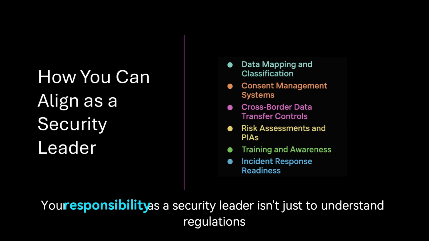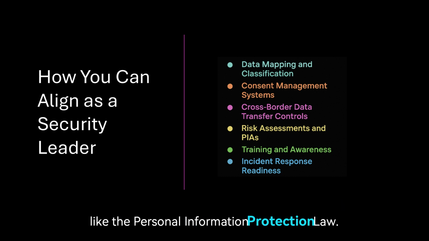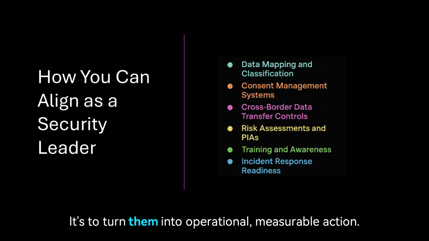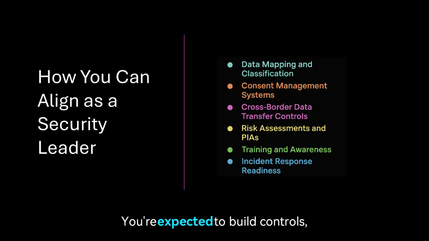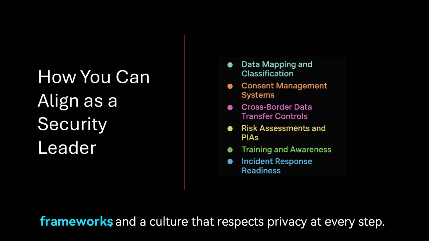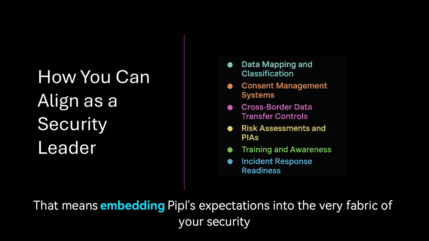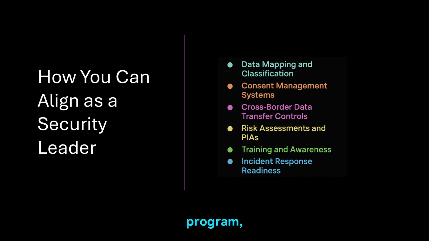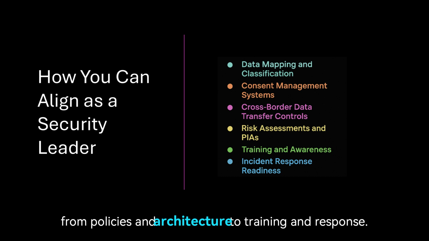Your responsibility as a security leader isn't just to understand regulations like the Personal Information Protection Law, it's to turn them into operational, measurable action. You're expected to build controls, frameworks, and a culture that respects privacy at every step. That means embedding PIPL's expectations into the very fabric of your security program, from policies and architecture to training and response.